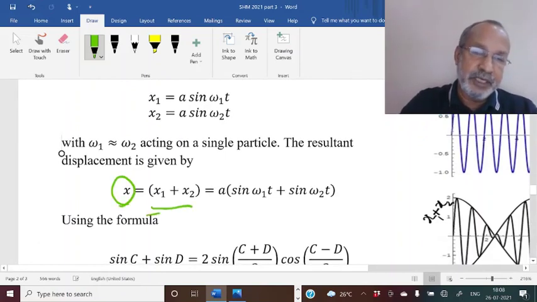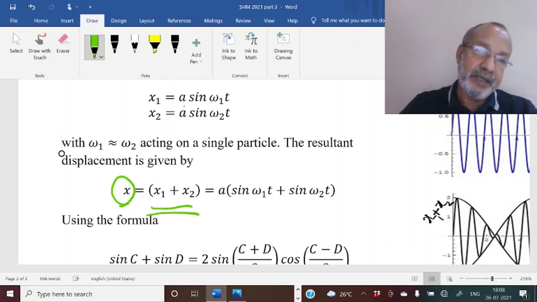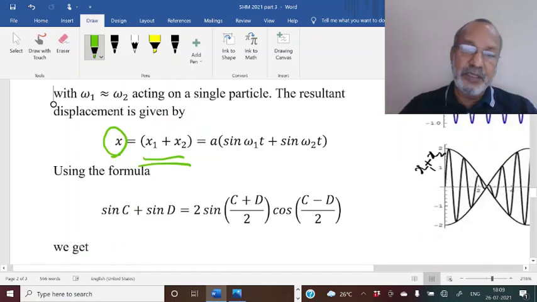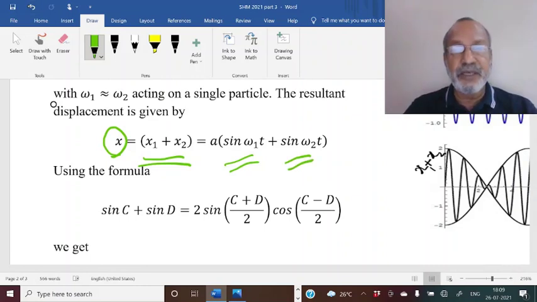Now when both SHMs are acting on a single particle, the resultant displacement is given by principle of superposition, the sum of two individual displacements. Here for simplicity I am taking both amplitudes as A. Now this is a sum of two different sine functions. So in order to see what happens, we have to write this as a single sine function, which is of the form A sin omega t or A cos omega t.